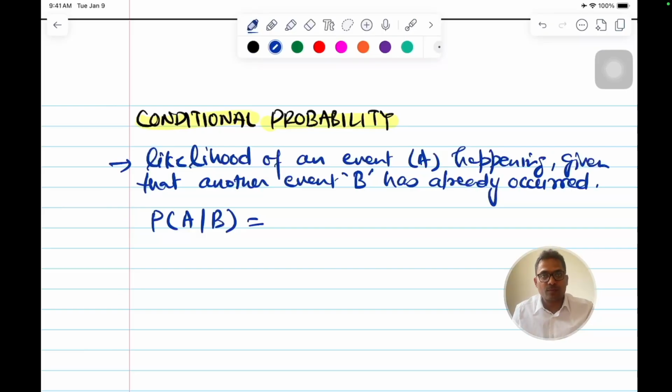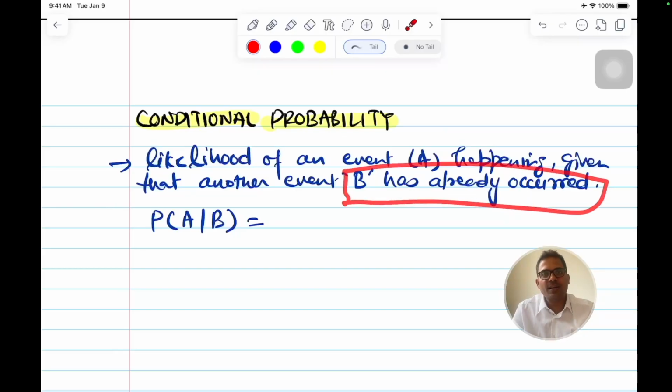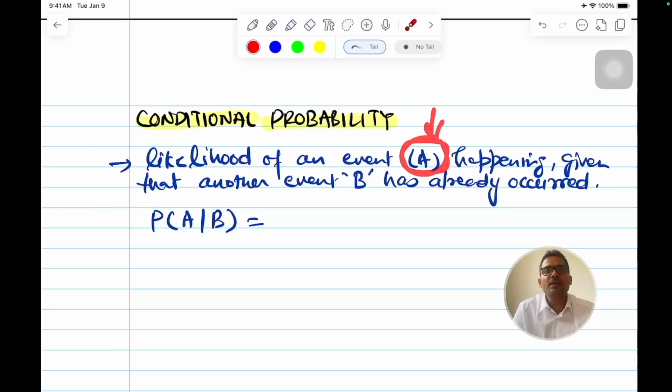But in more general terms, we know the probability of A, we have some probability of A, and now something has happened and we have got new information. Based on this new information, the probability of A should be updated. We should use this new information to update the knowledge we already have for the probability of A. This is what conditional probability is.